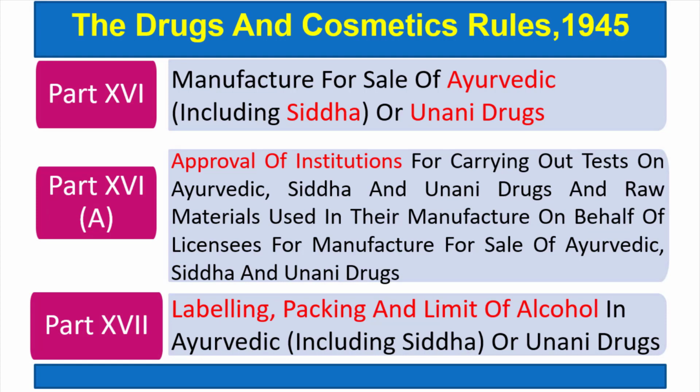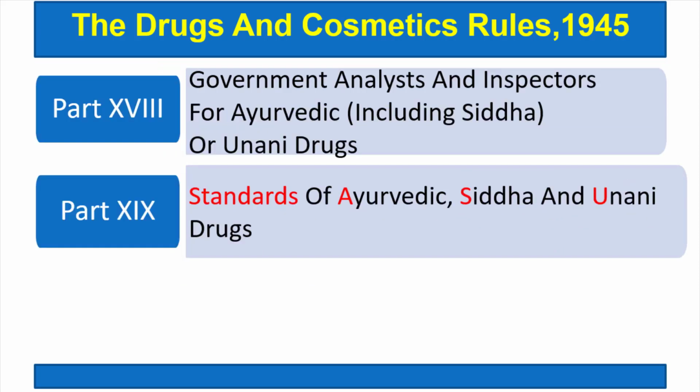Part 17 is labeling, packing and limit of alcohol. Many Ayurvedic products contain liberated or self-generated alcohol. So labeling, packing and limit of alcohol in Ayurvedic, Siddha or Unani drugs is given in part 17.